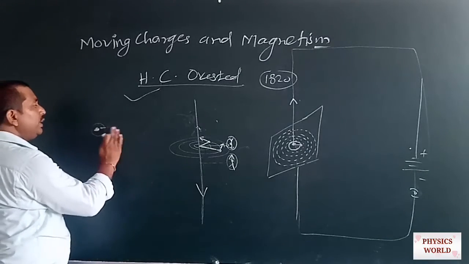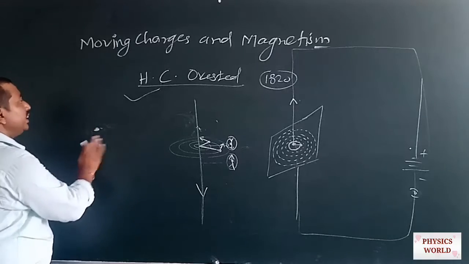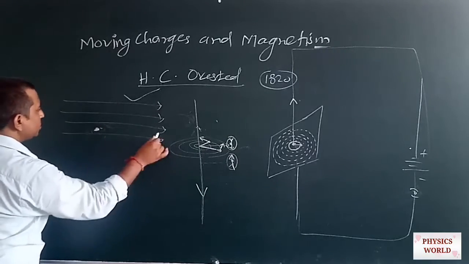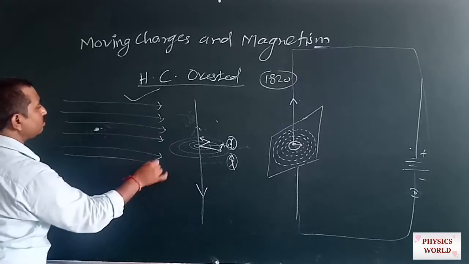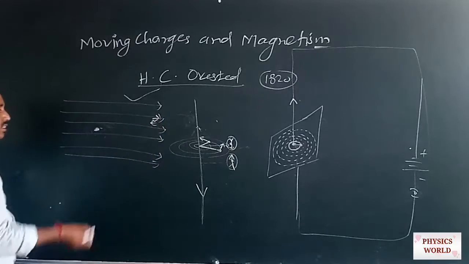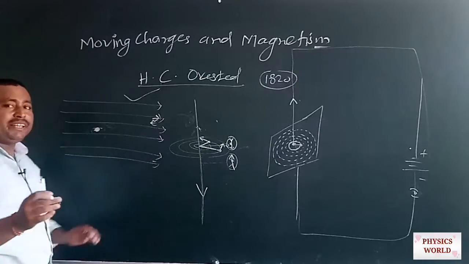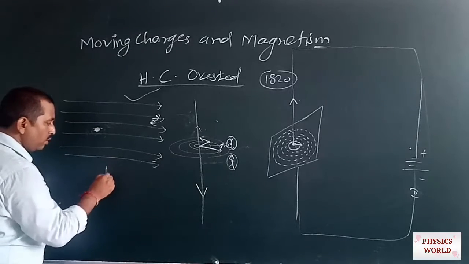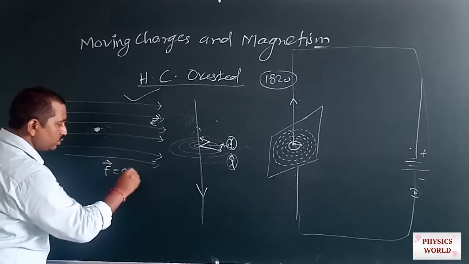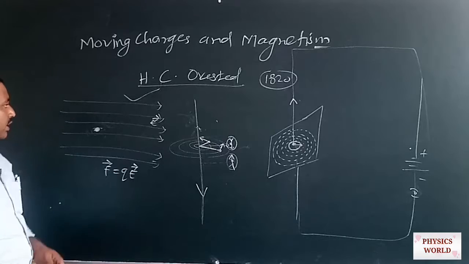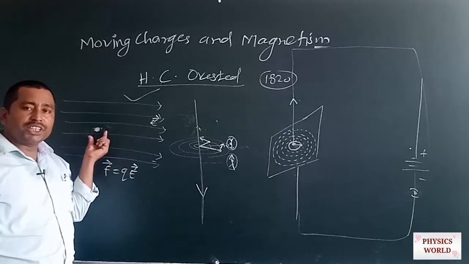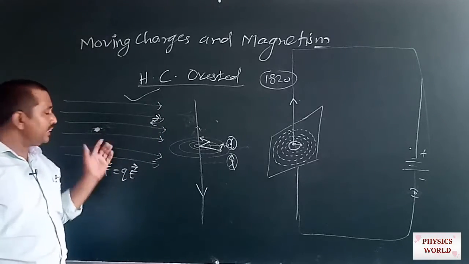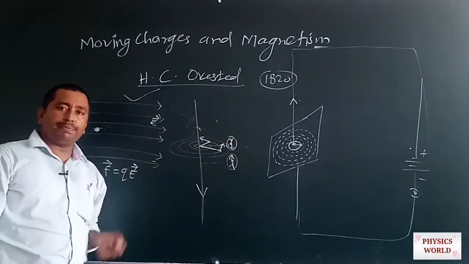If we place this charge inside an electric field, suppose the magnitude of the field is E, then the charge experiences a force, that is the Coulombic force, and the value of this force is equal to qE. If the nature of the charge is positive, then the force acting on the charge by this field is along the direction of the field.